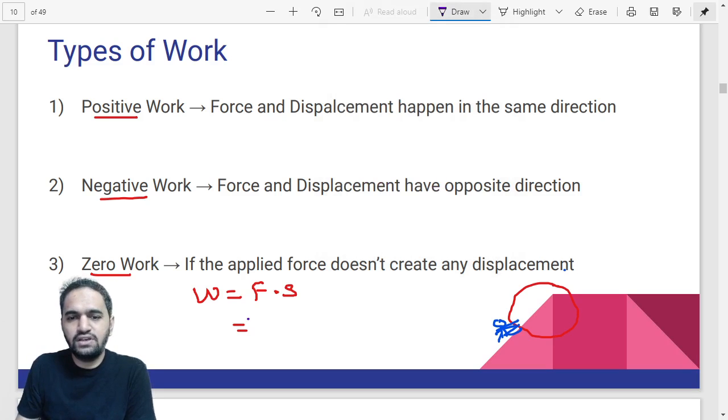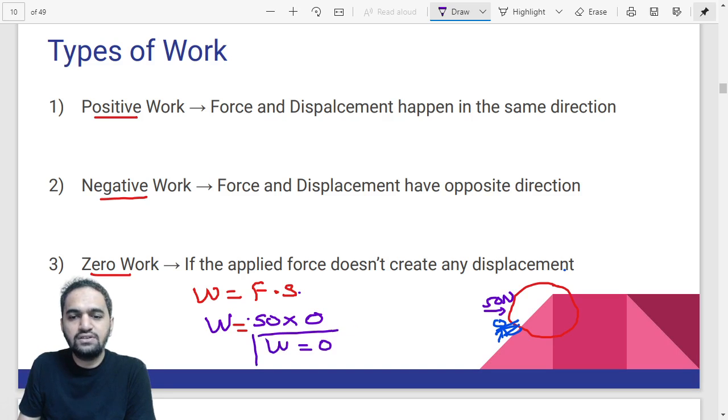So you were applying some force. Let us say you were applying 50 Newton of force, and still the object was not moving. So you can take 50 Newton in the formula, but the displacement is zero. The object has not moved an inch from its position. So S is zero. And what would be the answer? 50 into 0 is 0.